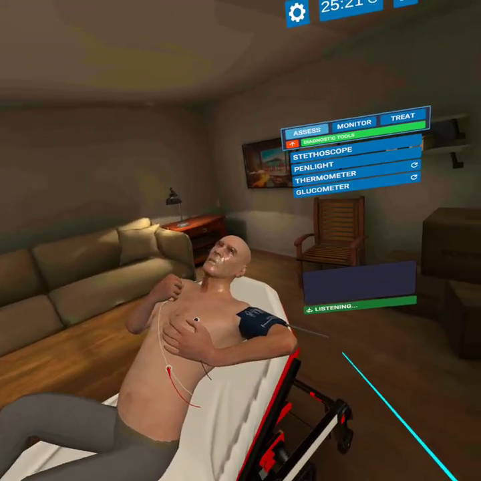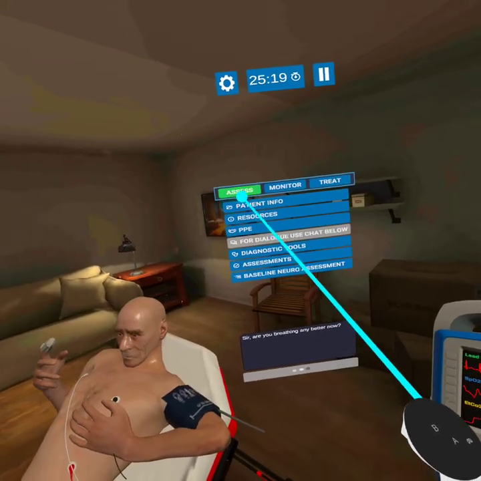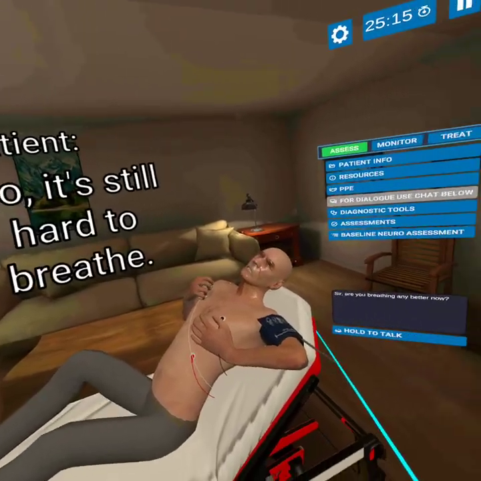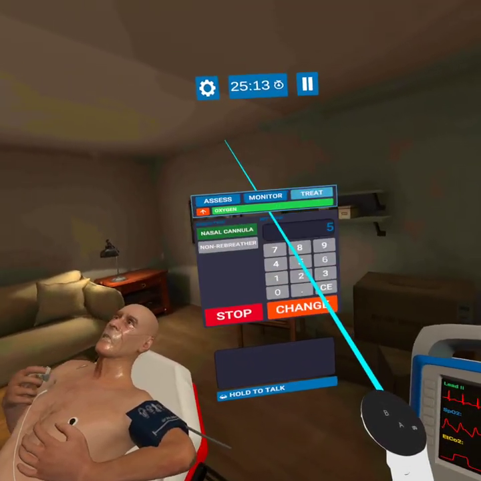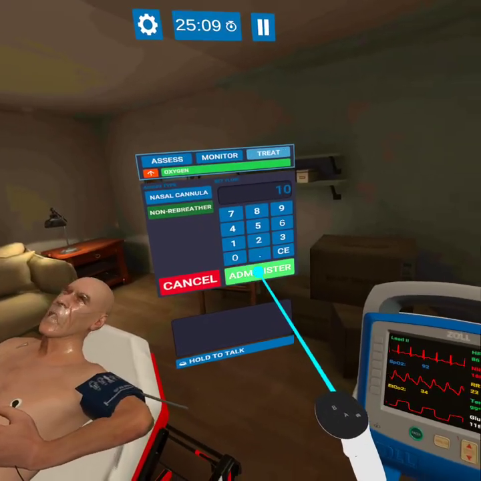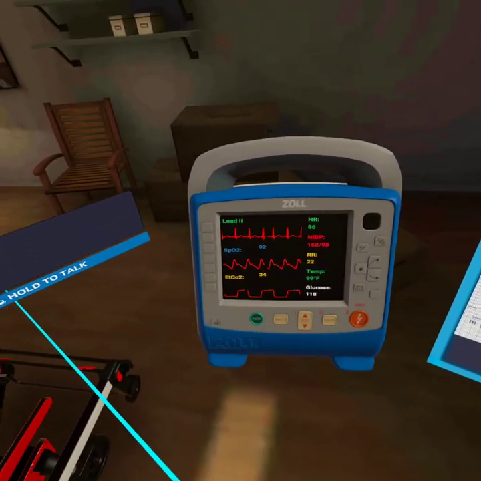So are you breathing any better now? No, it's still hard to breathe. Okay. So we can go ahead and change that. Let's go ahead and get him on a non-rebreather, and we'll see if that has a little bit better of an impact.